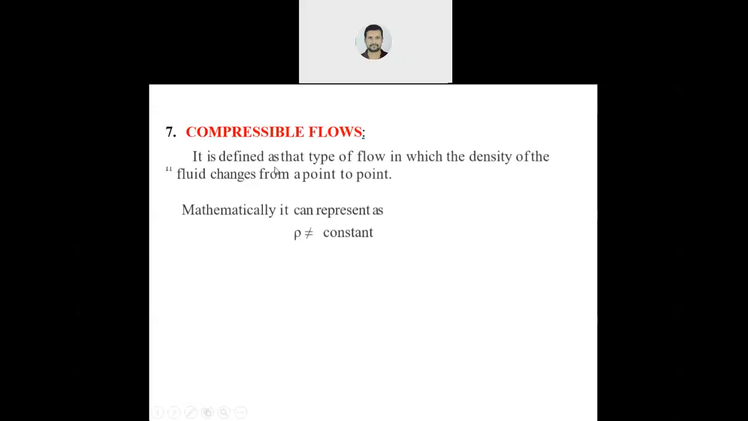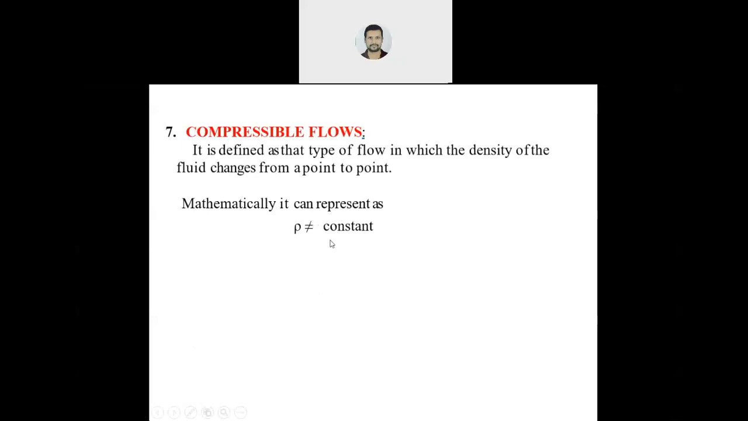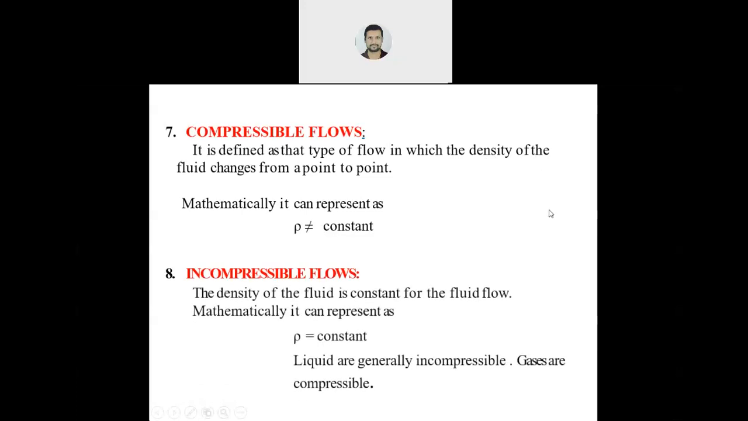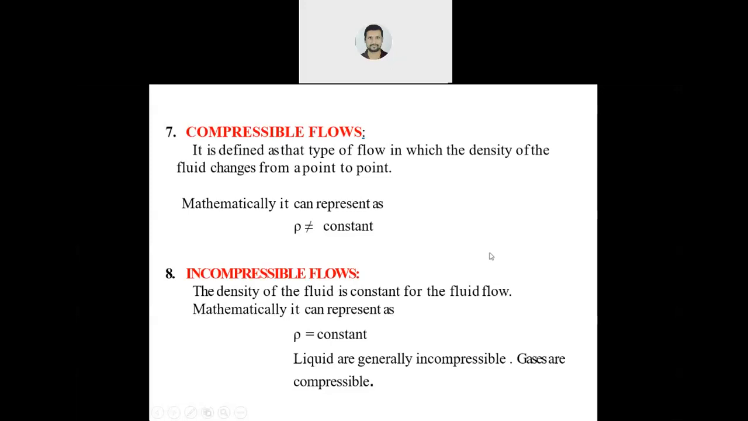Okay. Now, coming to compressible flow. From the name itself, compressible means which can be compressed. If something is compressed, density will change. Density is not constant. Correct? Second case, incompressible. Which cannot be compressed means whose density will not change. Density will be constant. Clear? Now, generally the liquids are incompressible and gases are compressible.